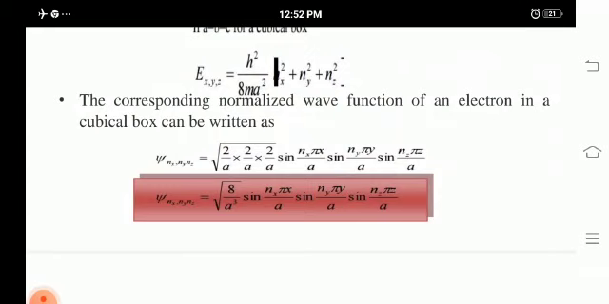in a three-dimensional box. In this we have seen a particle in a one-dimensional box. With that we have extended the one-dimensional box into a three-dimensional box. From that we have calculated the eigen energy value and eigenfunction.